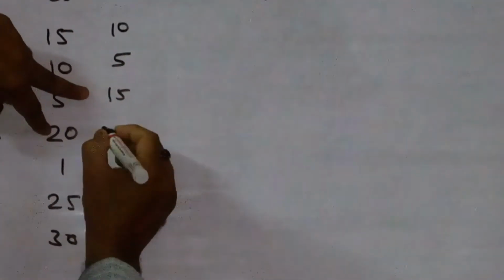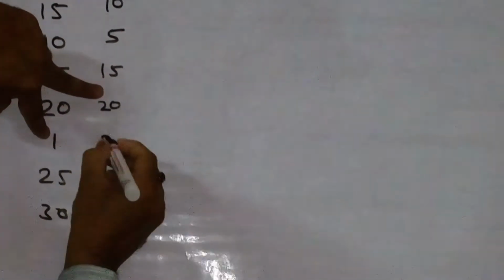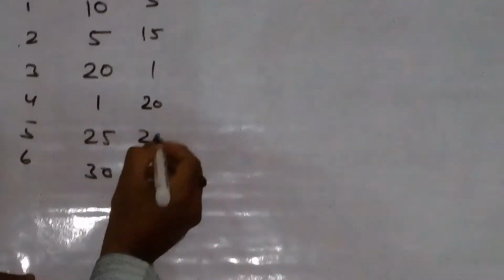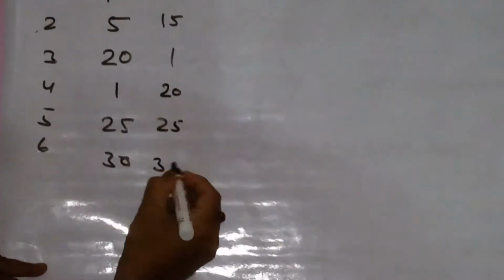Now 20 and 1 compare, the condition is true, so 1 will be here and 20 here. For 20 and 25 the condition is false, so there will be no replacement. For 30 and 20 there is no condition true, no replacement. So in the first iteration this is performed.